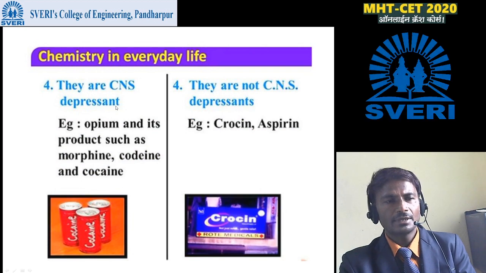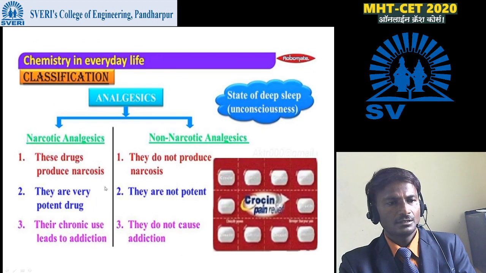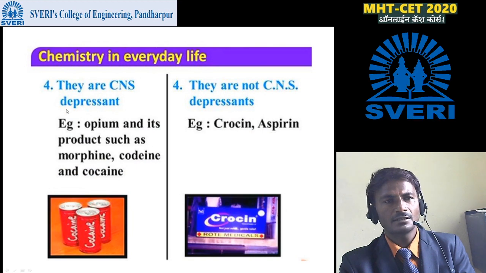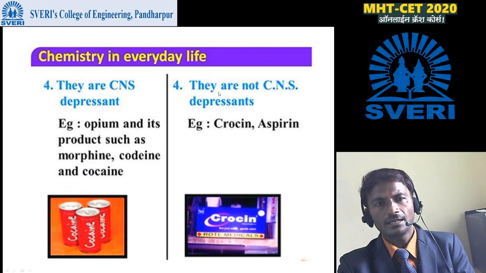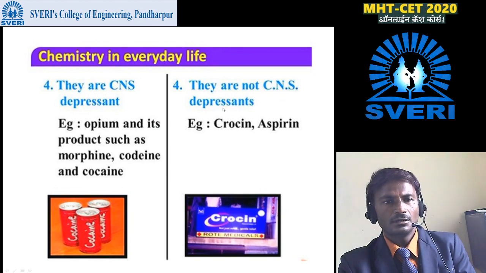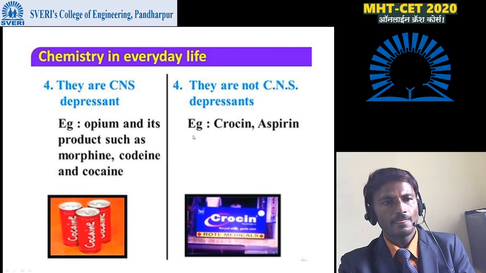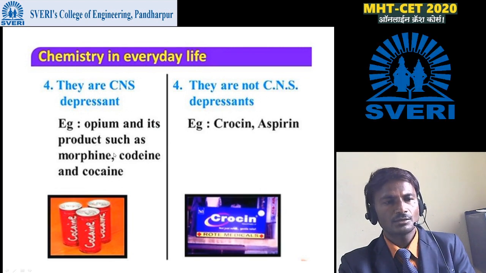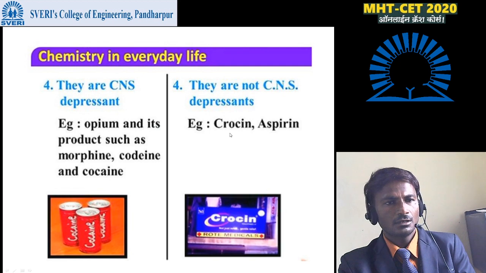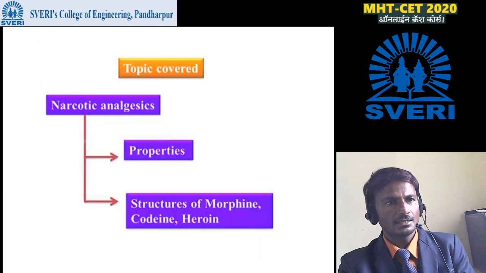Narcotic analgesic drugs are CNS depressant. Central nervous system depressant drugs are narcotic drugs, and non-narcotic drugs are not CNS depressant. That means they do not depress the central nervous system. For example, opium and its products such as morphine, codeine and cocaine are examples of narcotic drugs, while crocin and aspirin are non-narcotic analgesic drugs.